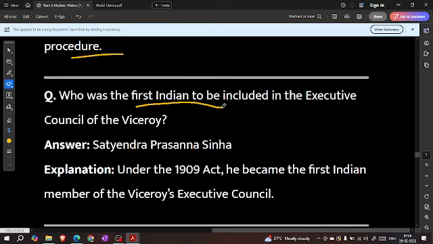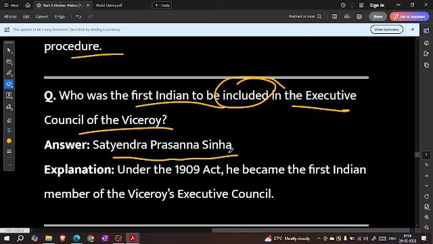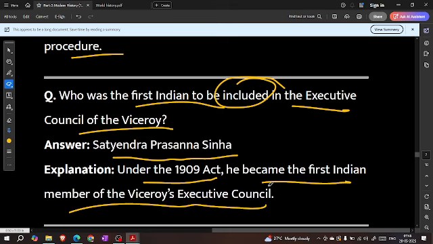Who was the first Indian to be included in the Executive Council of the Viceroy? Satyendra Prasanna Sinha. Under the 1909 Act, he became the first Indian member of the Viceroy's Executive Council.